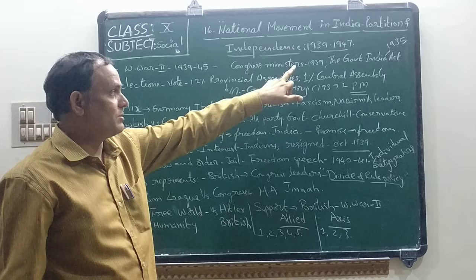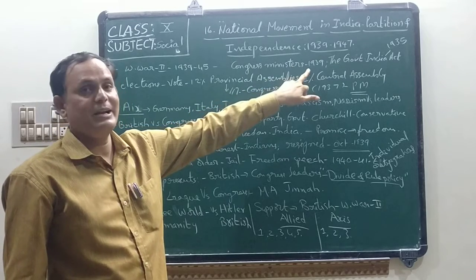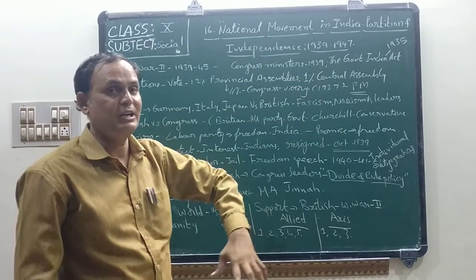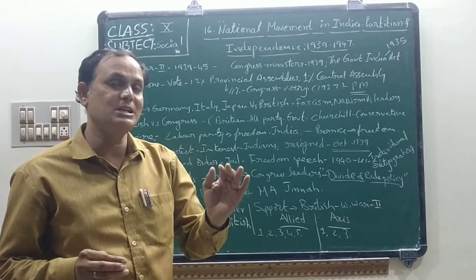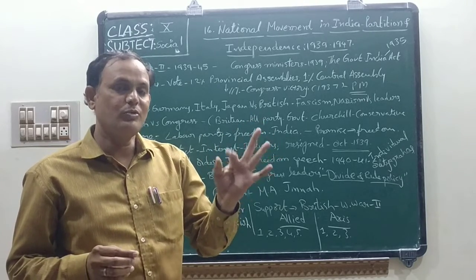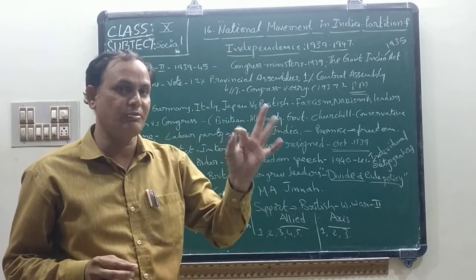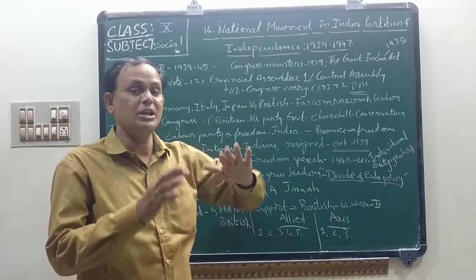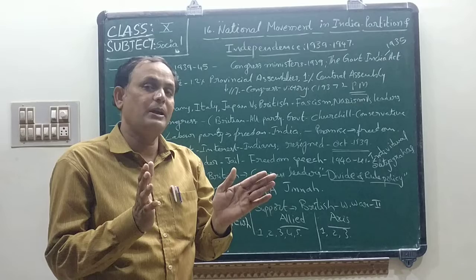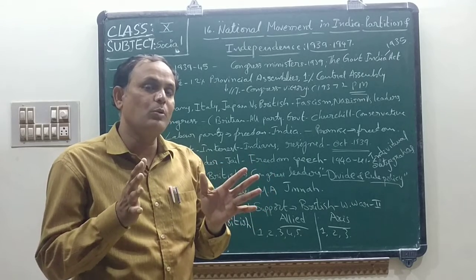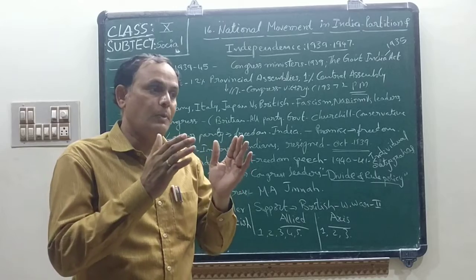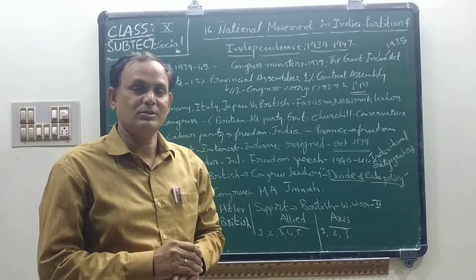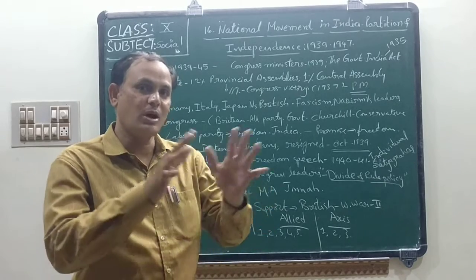The Congress ministers were appointed or elected in 1939, children. Okay, before that, what happened in our country was that the British government passed one act called the Indian Government Act. The Indian Government Act was passed in 1935, okay children. I wrote here the Indian Government Act passed in 1935. According to this act, what happened? Our Indian people had the right to appoint representatives of the people by voters. Okay children. That means they allowed some power to our Indian people.